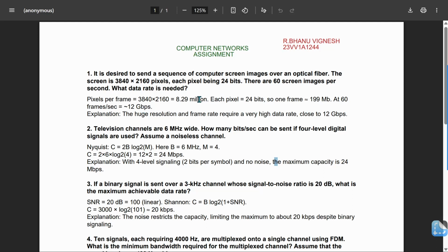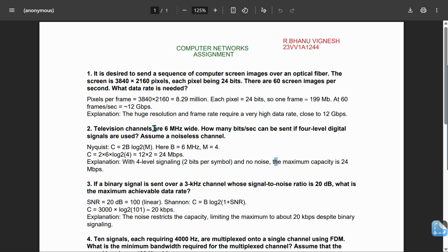Pixels per frame is equal to 3840 into 2160, which is equal to 8.29 million. Each pixel is equal to 24 bits. So one frame is equal to 199 Mb. At 60 frames per second, 12 Gbps. So the answer is 12 Gbps. Explanation: the huge resolution and frame rate require a very high data rate, close to 12 Gbps.